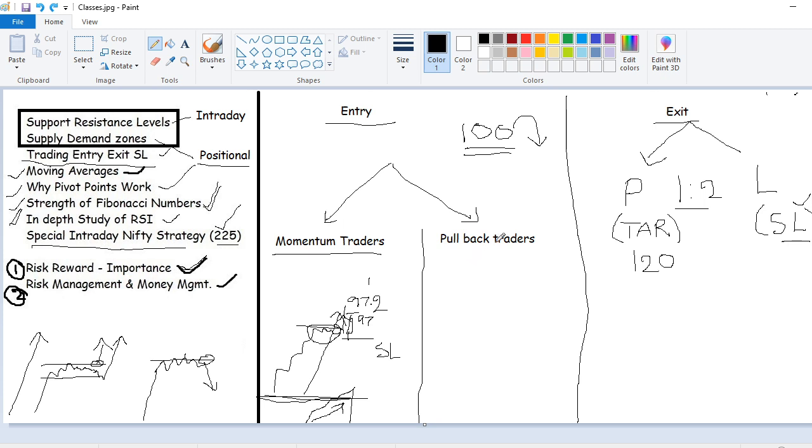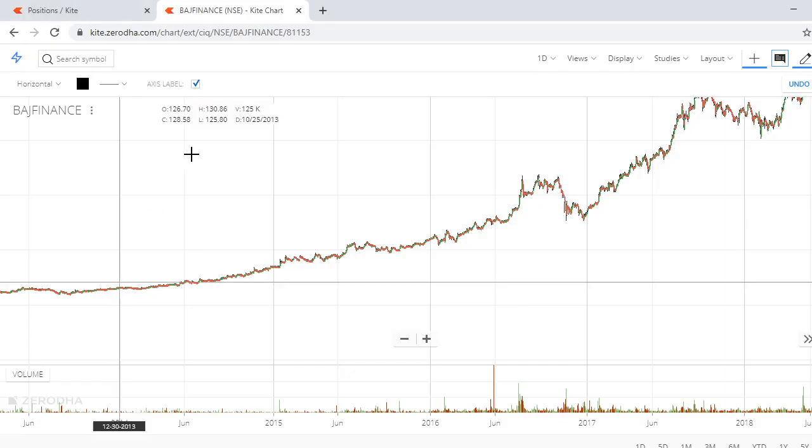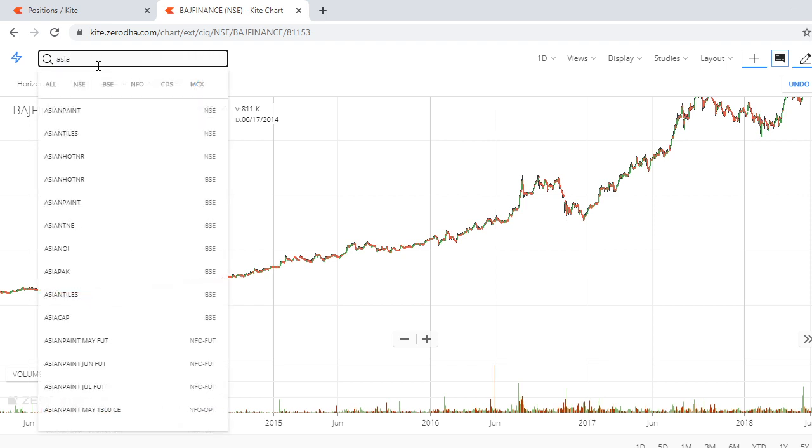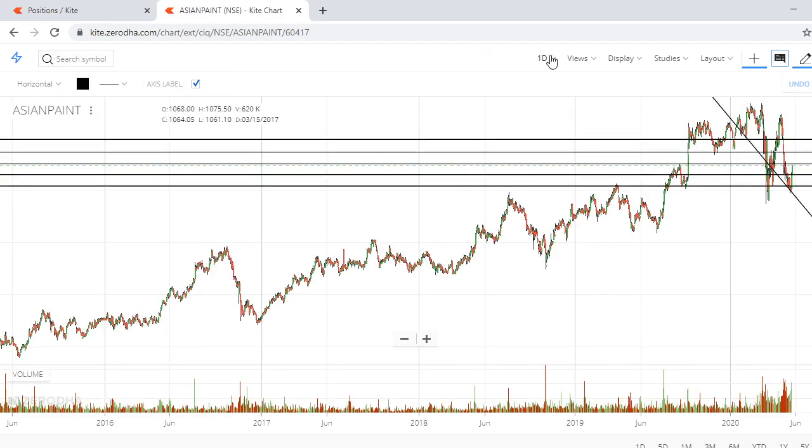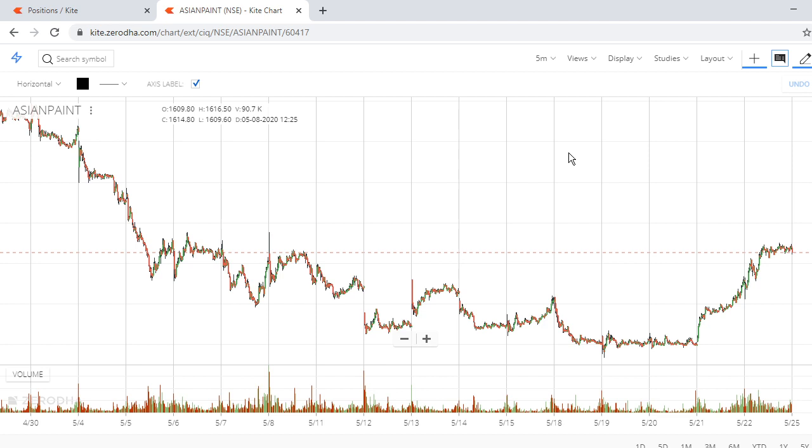Now for pullback traders or the reversal traders, they are safe traders, because in momentum trading the SL will be big and this momentum has to continue. If it is consolidating, like, see, I'll show you. Recently we have seen this in Asian Paints. 5 minutes, because I'm talking about the intraday.